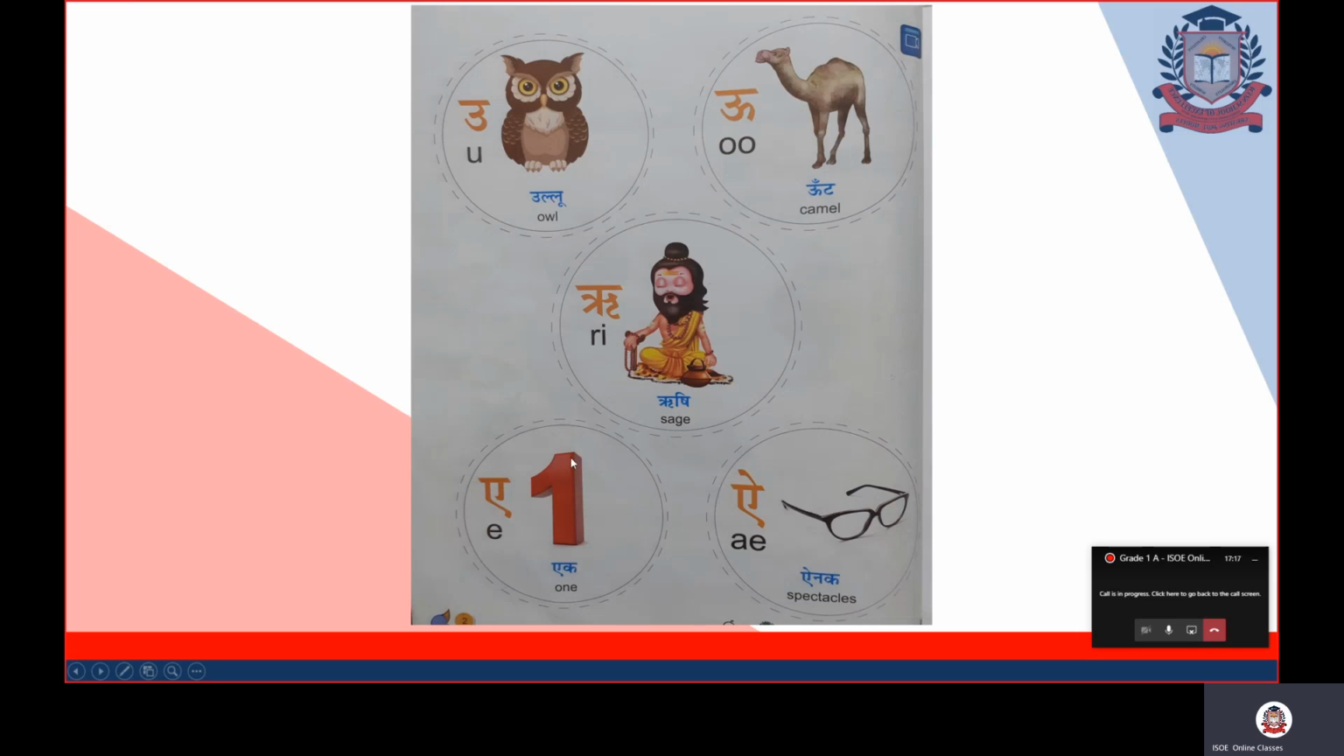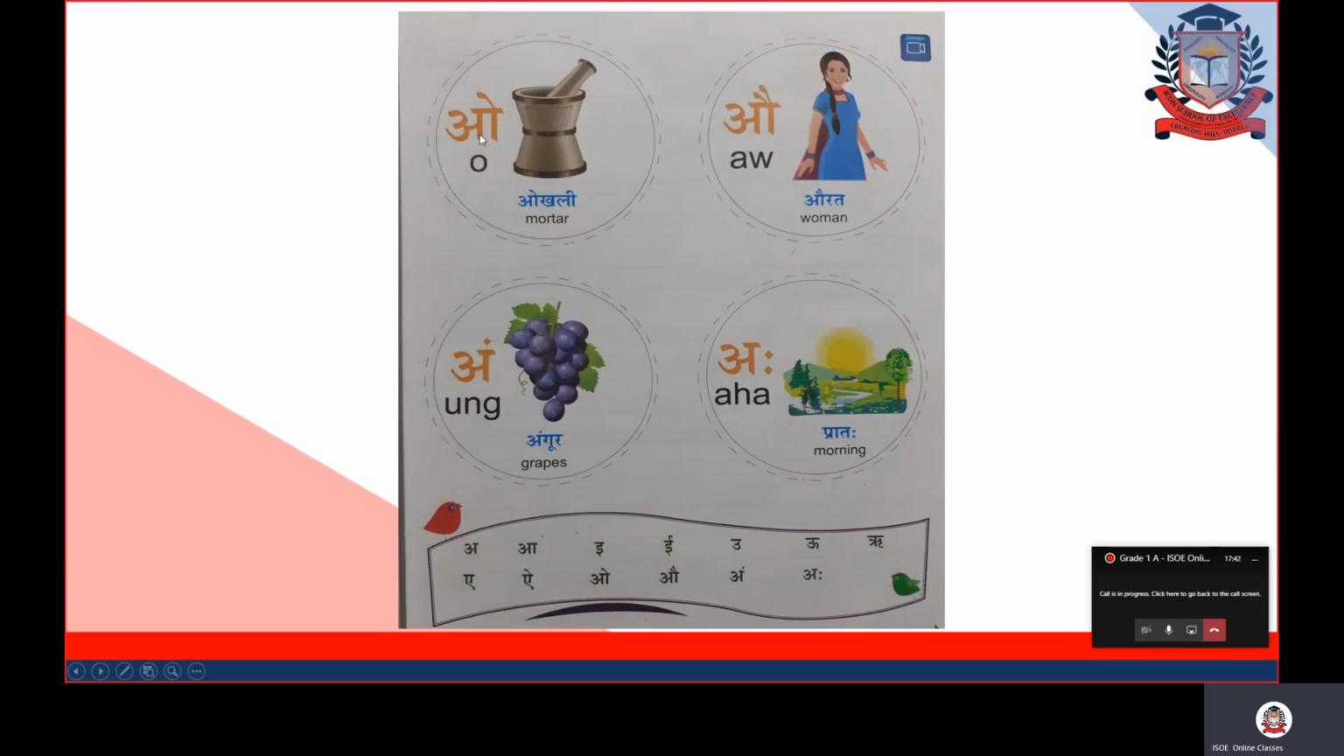Let's read these 5 letters once again. उ से उल्लू, owl. ऊ से ऊंट, camel. ऋ से ऋषि, sage. ए से एक, one. ऐ से ऐनक, spectacles. After ऐ comes ओ. This is ओ varan. ओ से ओखली, mortar. औ से औरत, woman. अं से अंगूर, grapes.